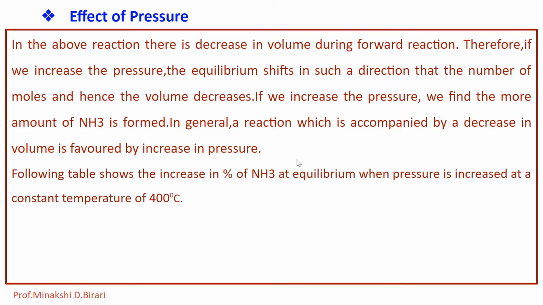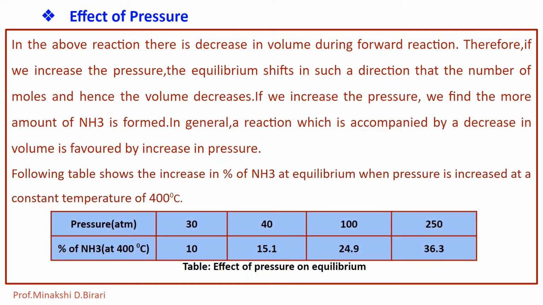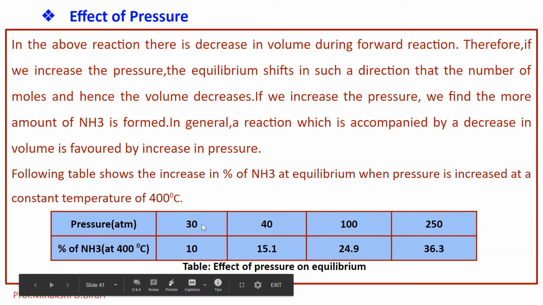So this table shows the increase in percentage of ammonia at equilibrium when pressure is increased at a constant temperature of 400 degrees Celsius. Here the pressure is 30 atmospheres, and the percentage of ammonia at 400 degrees Celsius is 10.